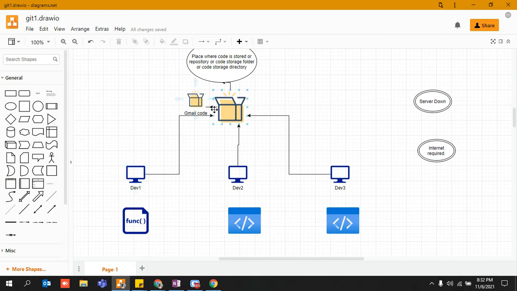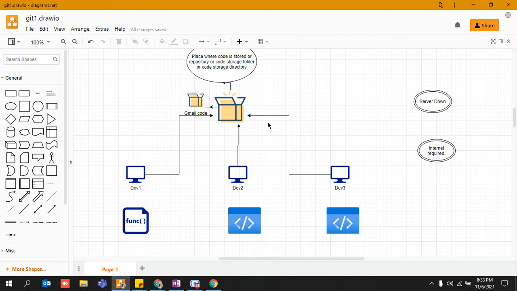But let's say tomorrow morning they go to their office, let's say 9 a.m., and he wrote some code yesterday, and he just uploaded it over here, right? And now developer 2 wants to see what was there on that particular central repository, right? But the server is down, right? So if the server is down, he cannot do anything at this particular point of time. So on this diagram, there are two developers who are affected by the server being down, because if the server is down, they won't get access, right? So how can they even proceed?